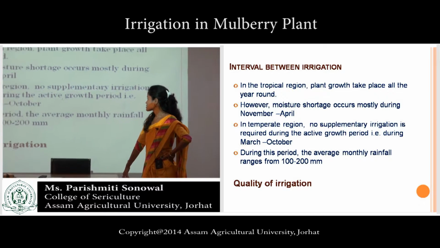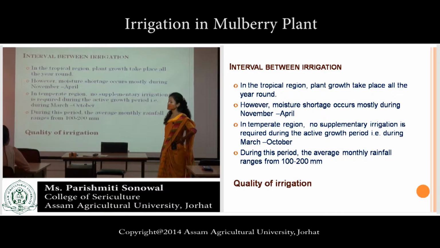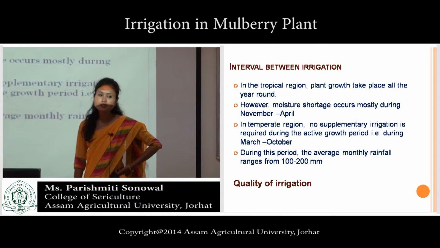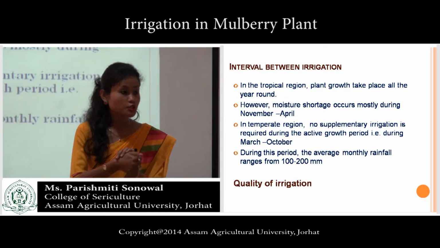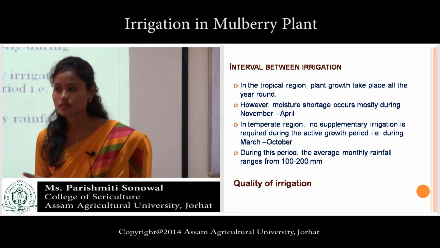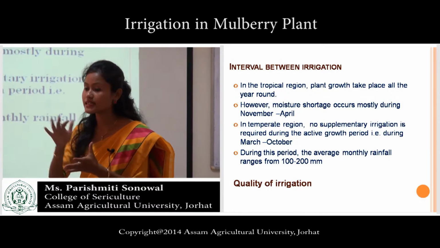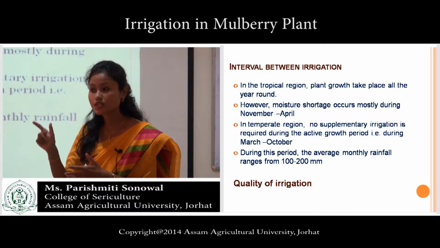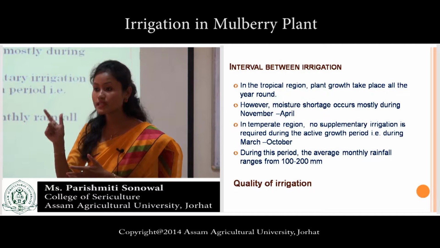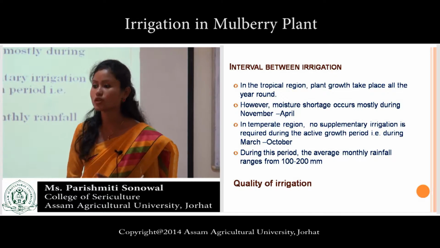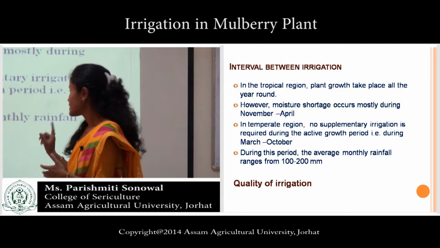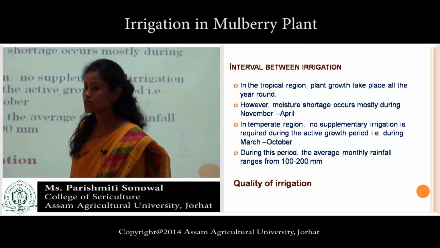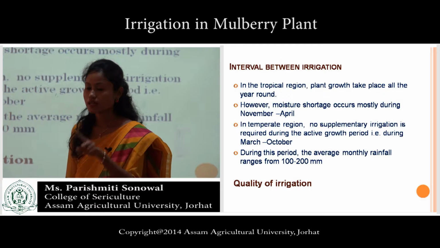In the temperate region, no supplementary irrigation is required. Temperate regions like Kashmir, Japan, no supplementary irrigation is required. But in the tropics, irrigation is required only when there is shortage of rainfall. In the temperate region, there is about 100 to 200 millimeter per month rainfall.